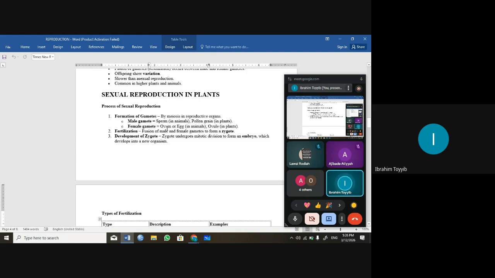While the female gamete is ovum or egg in animals, and ovule in plants. That ovule is the structure found inside the ovary. So the ovule is a small structure inside the ovary. So the ovary is the organ.